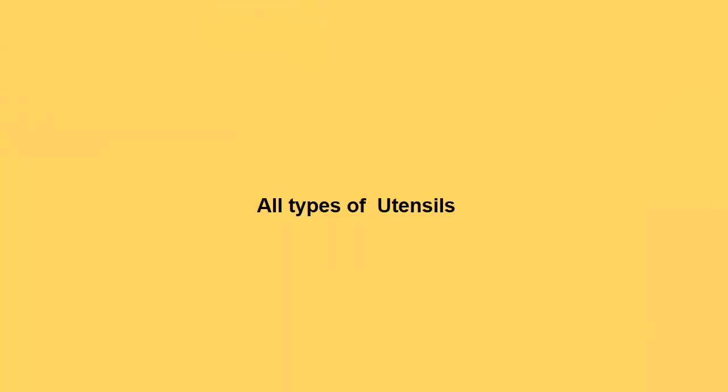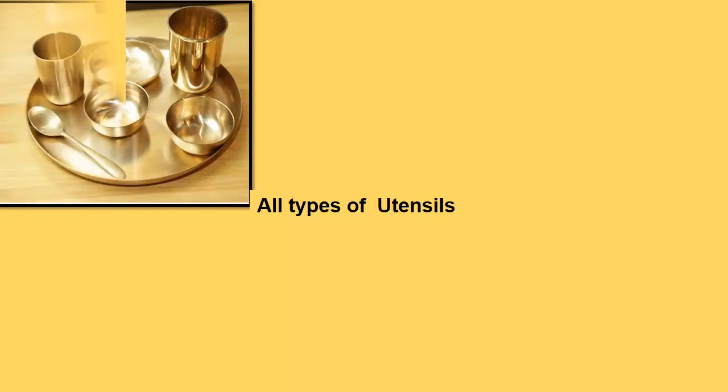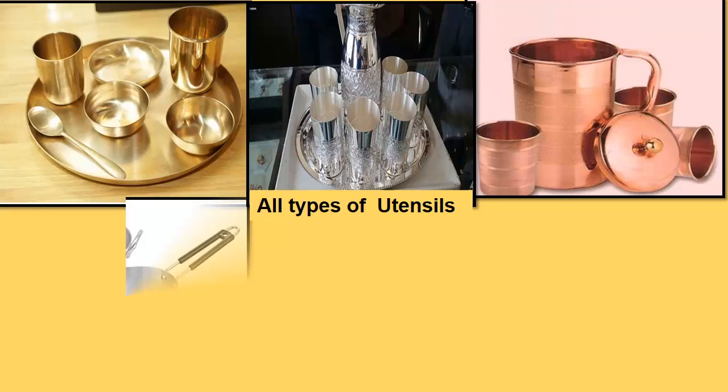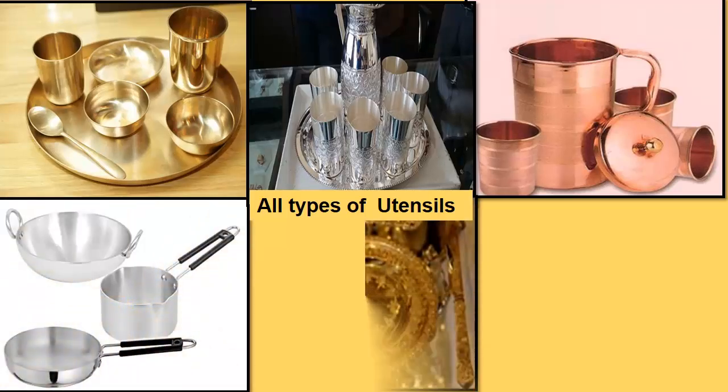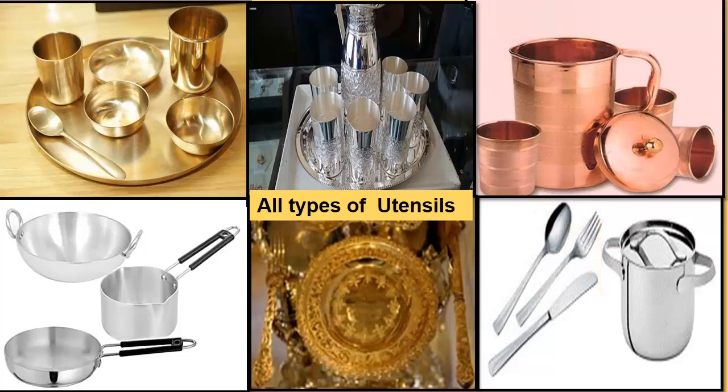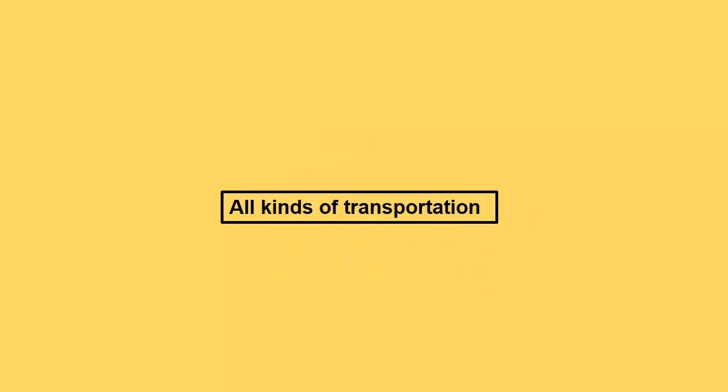Second, all types of utensils at your home, whether made up of copper, silver, gold, bronze, brass or stainless steel and aluminium, all utensils are made up of these metals only. Now just think how much influence of metal there is at our home. Then all kinds of transportation.